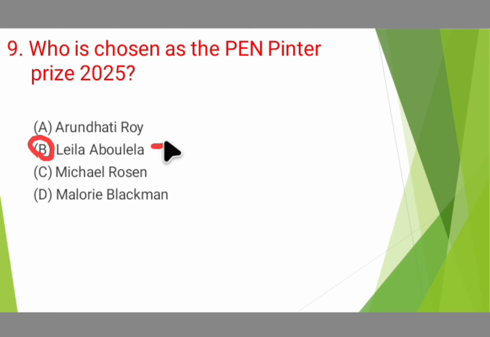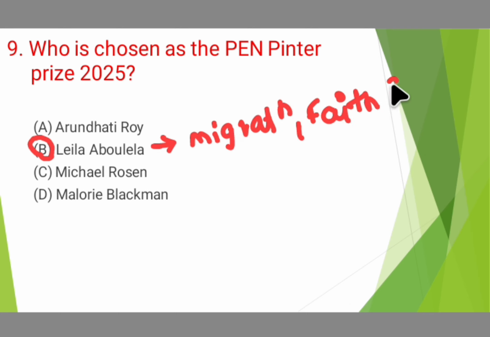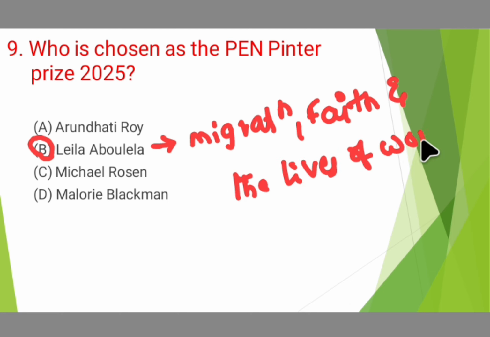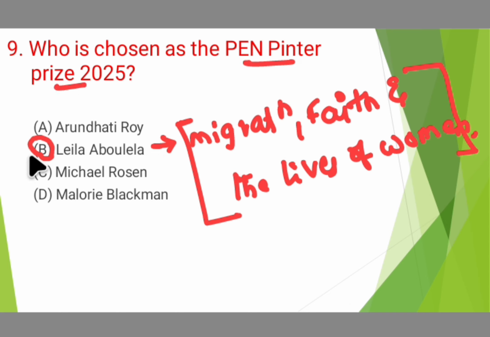She has received this Pen Pinter Prize for her work on migration, faith, and the lives of women. So for her work on this particular topic, she has received the Pen Pinter Prize for the year 2025, Leila Aboulela. So option B would be the correct answer for question number 9. This prize is given as an award for literary work, for literary contribution.